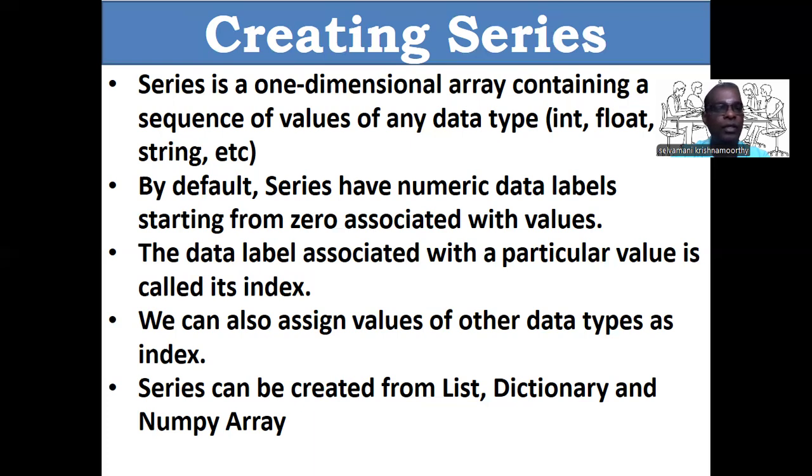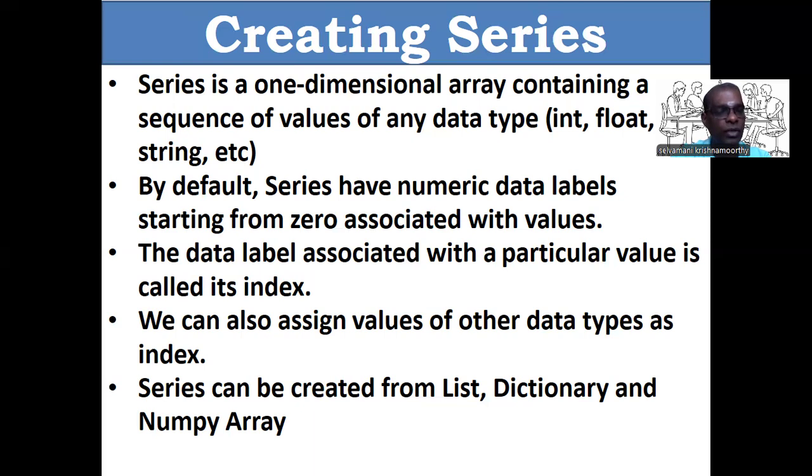See the next point, the data label, that means index. The data label associated with a particular value is called its index. Okay, whereas in NumPy array we call it index, in series we call it data label. Data label is also called index. Okay.